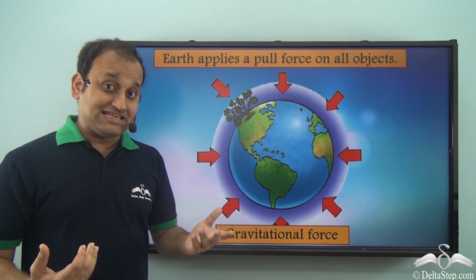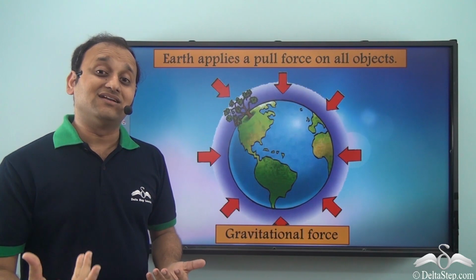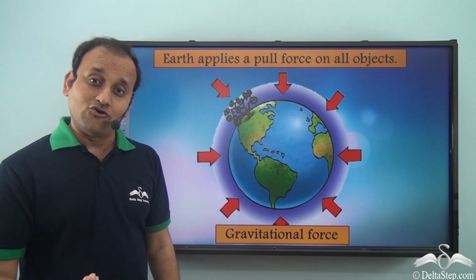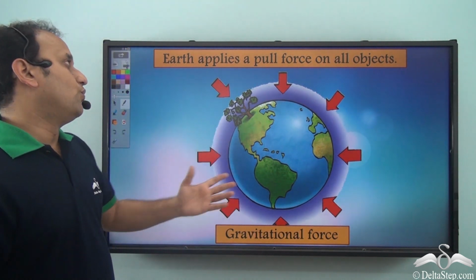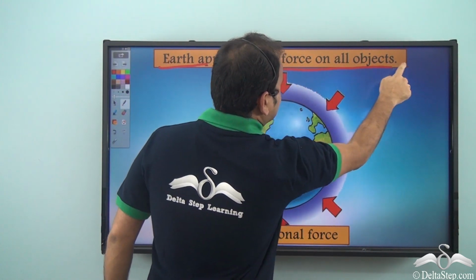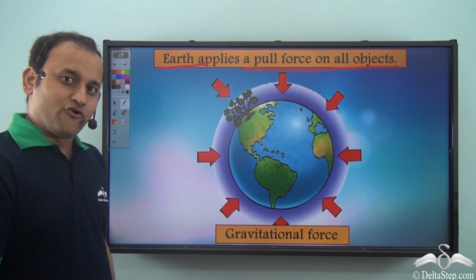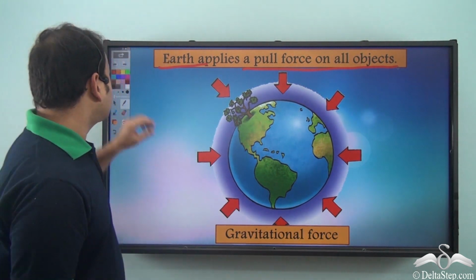So what do we see? Every object which falls down, basically earth is applying a gravitational force on that object. So what is gravitational force? Well, earth applies a pull force on all objects, and this pull force applied by earth is called gravitational force.